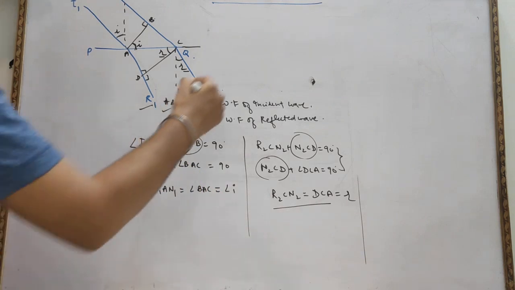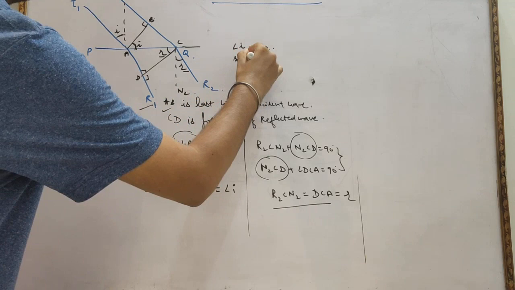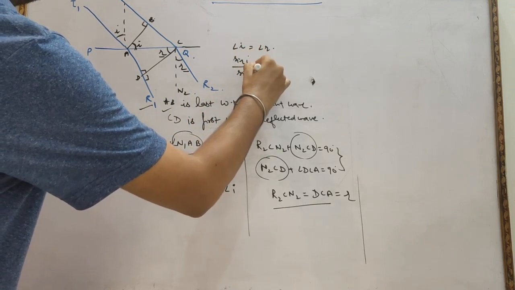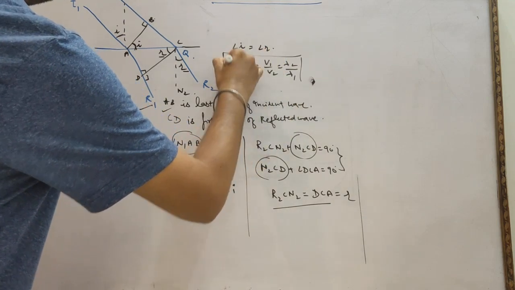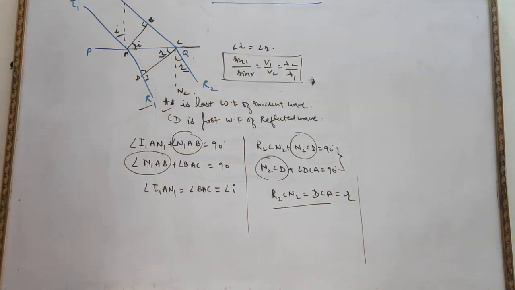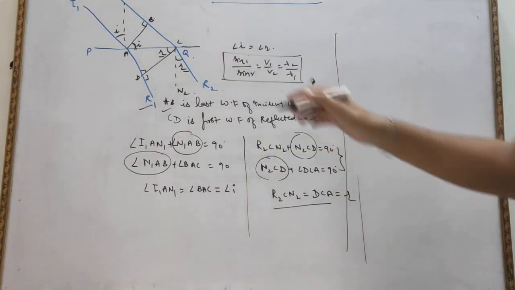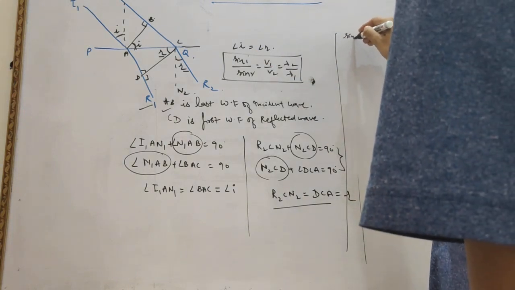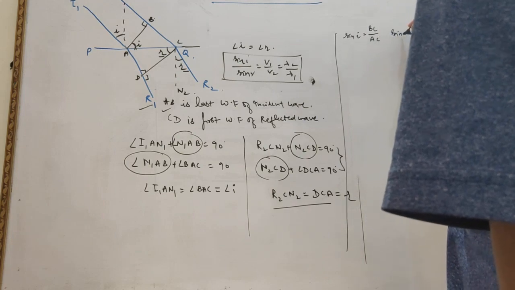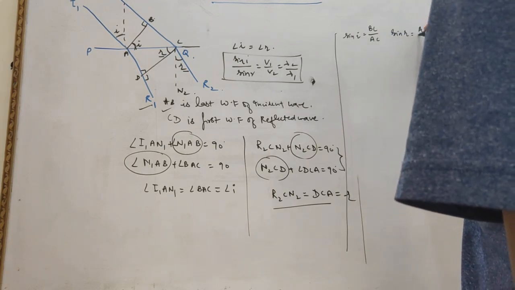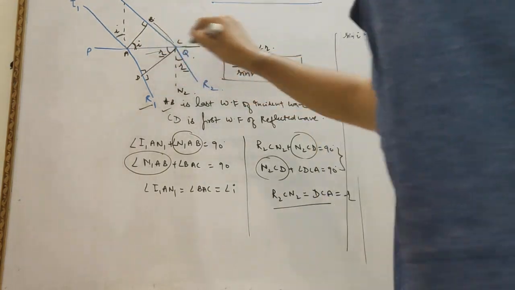So in the law of refraction, what is the objective over here? Proof of the law of refraction: sin I upon sin R equals V1 upon V2, or we can say lambda 2 upon lambda 1. Anything which we prove will prove the law of refraction. So what happened after that? We know very well sin I equals BC upon AC and sin R equals AD upon AC, perpendicular upon hypotenuse in each triangle, okay.